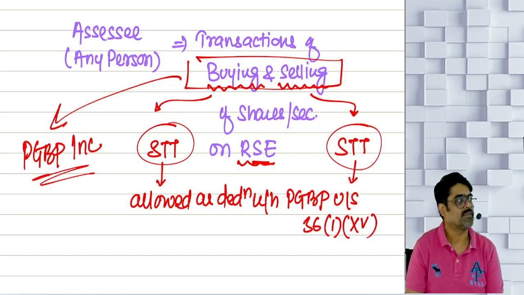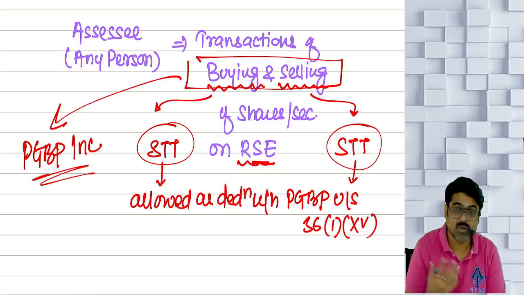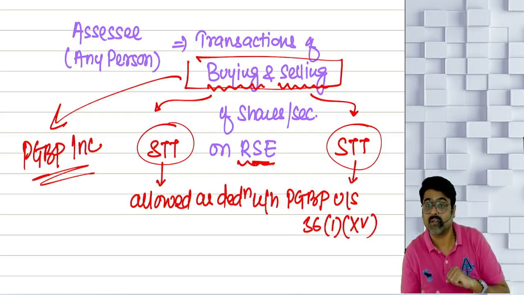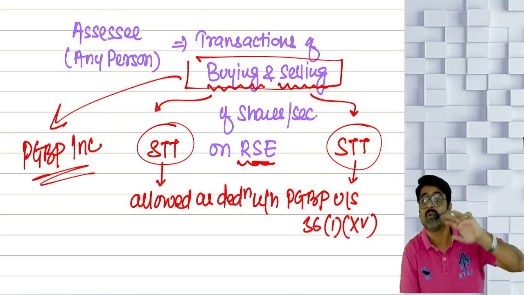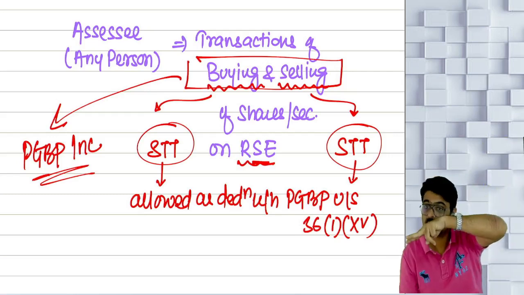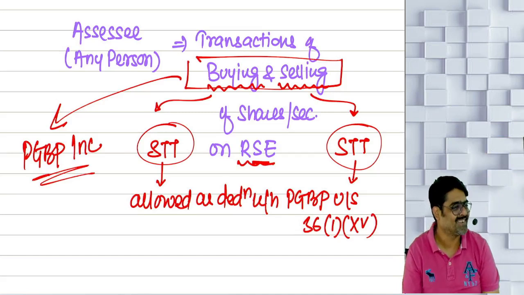Sometimes the transaction of buying and selling results into capital gains, because the shares and securities are bought as investment, as capital asset. So you are buying as capital asset and you will be selling as capital asset. So buying and selling transaction will result into which income? Capital gain. So this STT will go to capital gain. But under the head capital gain, it is not allowed as a deduction.